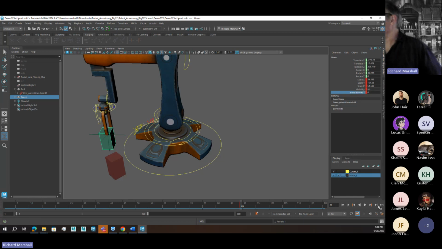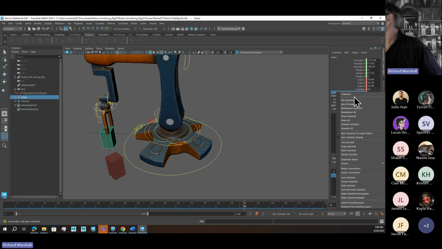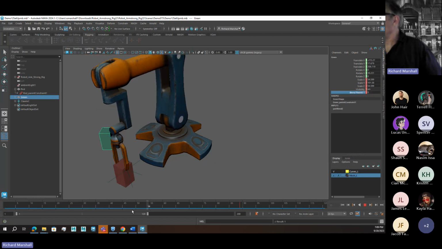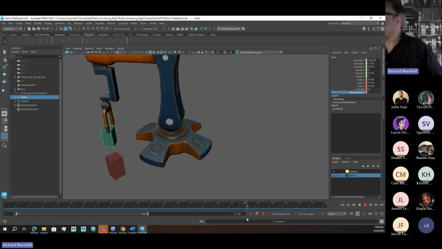Then we'll go on one frame to frame 90. Now we're on frame 90, and we want to turn this one on. So we'll right click and key selected. So hopefully he's picking up the first one, leaving it, and this one he's picking up.